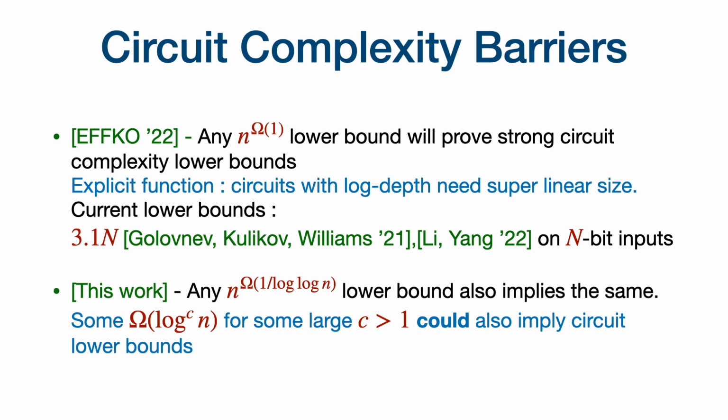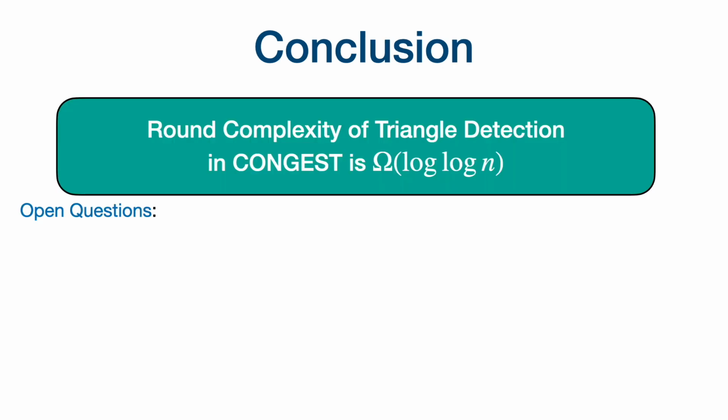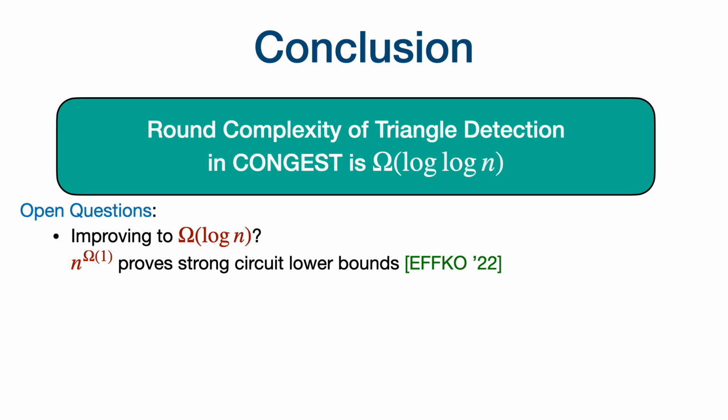So it is conceivable that some congest algorithms get better, which would mean that even a log to the c n lower bound for some large constant c gives the same superlinear size lower bounds for circuits. So with this connection to circuit complexity, we think that log n is the best lower bound that we can hope to get with the current techniques.